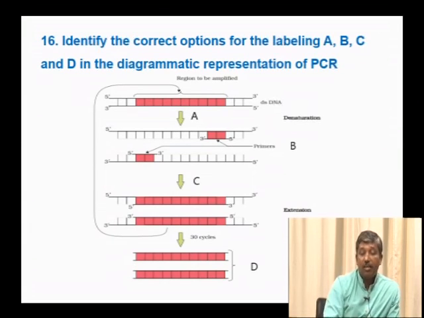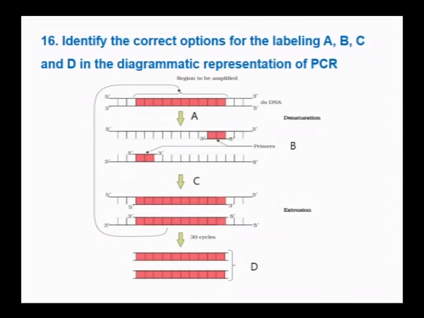Next, identify the correct options for the labeling A, B, C and D in the diagrammatic representation of PCR. See, denaturation. B step is annealing and C is extension. In denaturation, to denature the double stranded DNA to form template strands, we carry it out at 90 to 94 degrees Celsius, hence we use heat. After the separation of the 2 strands, next is annealing, where we add 2 primers for the extension. For the extension it requires a DNA polymerase, which should be thermostable, hence we use Taq polymerase.